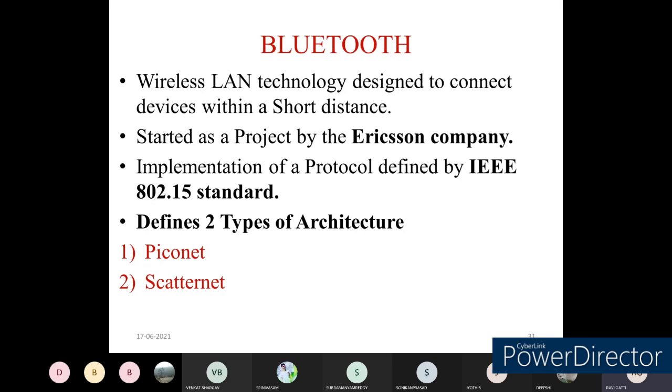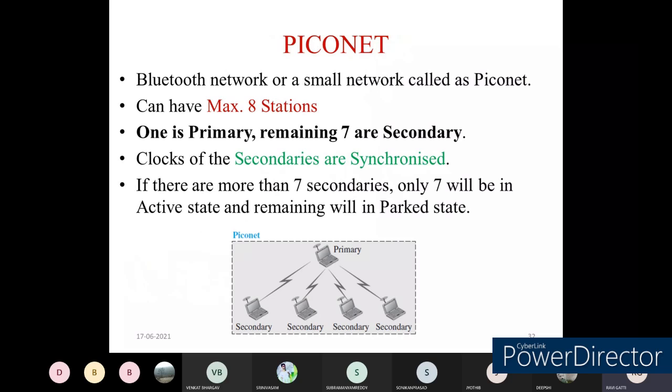Sometimes in competitive examinations they will ask you about this protocol, and in GATE examinations also it has been asked in most cases. Generally, this Bluetooth works in the physical layer only. How we can have data transmission in the physical layer, and what different architectures we can create in this Bluetooth, will be depicted in two forms: one we call a Piconet, and one more we call a scatternet. The difference between the Piconet and scatternet can be listed here.